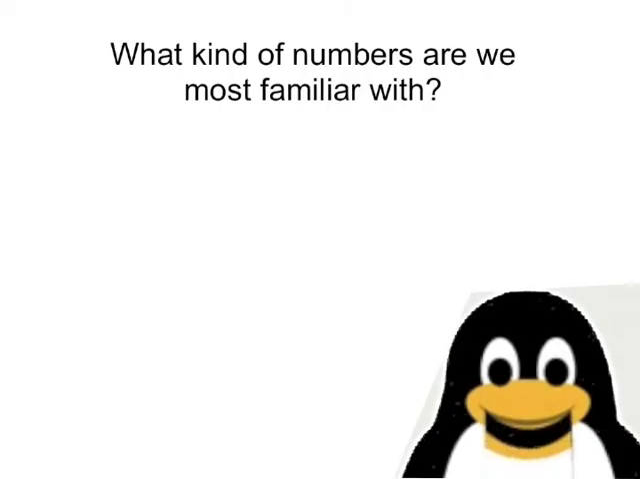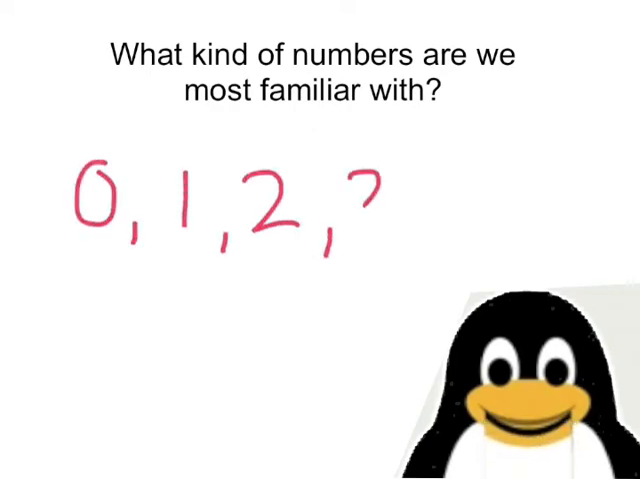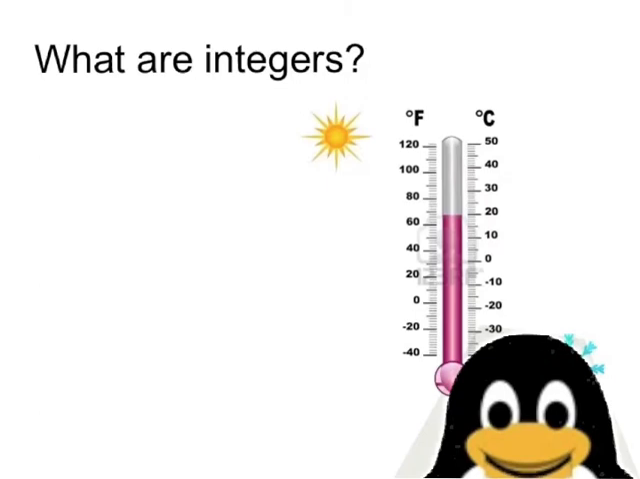What kind of numbers are we most familiar with? Well, they're probably 0, 1, 2, 3, and so on. These are whole numbers. We're going to learn about a new kind of number called integers. And the nice thing about integers is it includes all those numbers that we already knew. So 0, 1, 2, 3, and so on. All those numbers are integers.